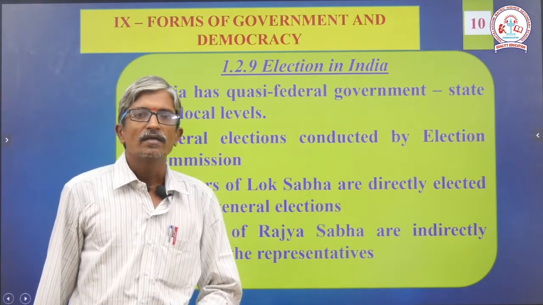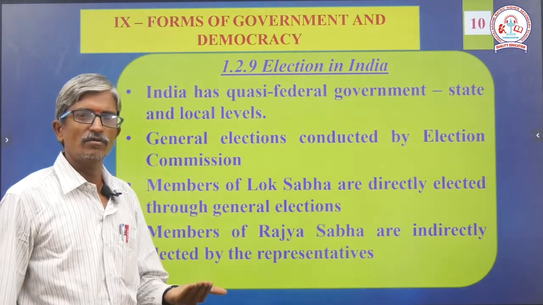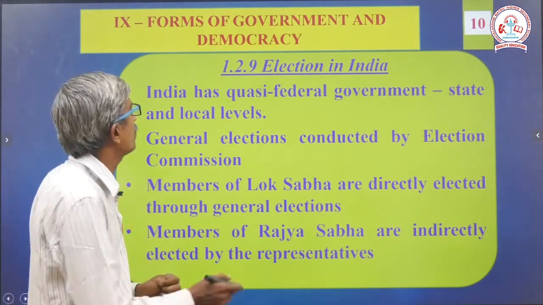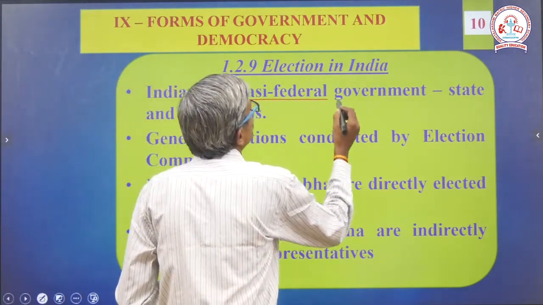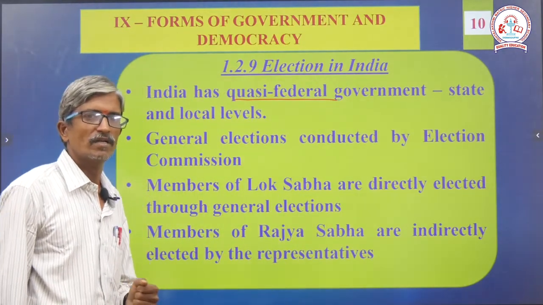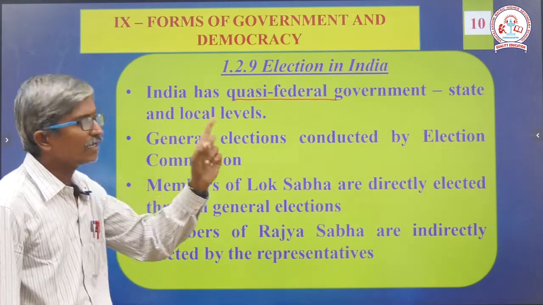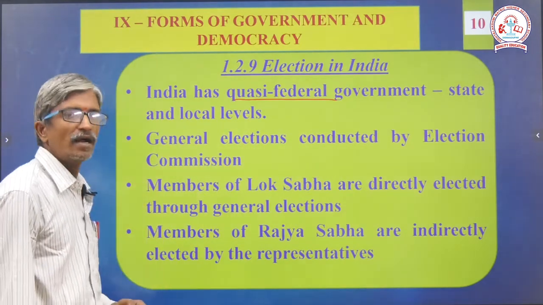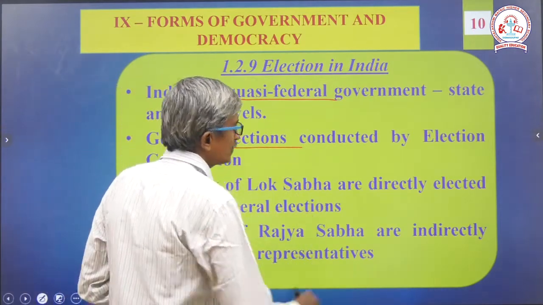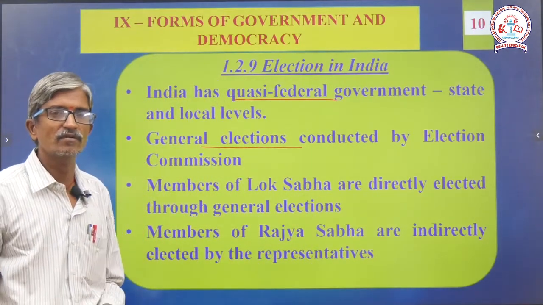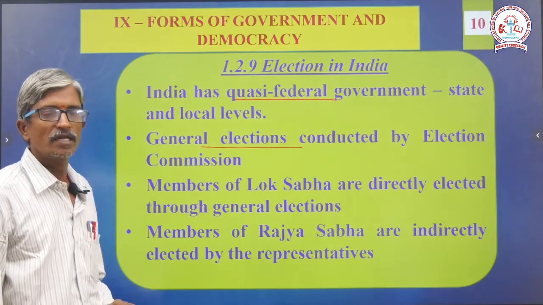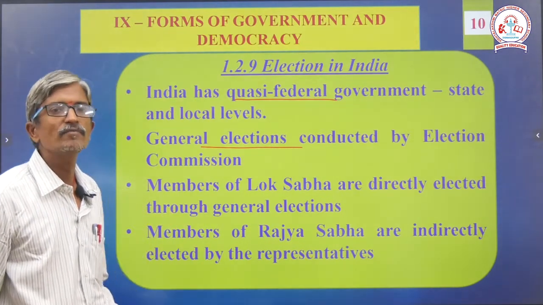Next, elections in India. I told you, democracy means election is compulsory. How are the elections conducted in India? India has a quasi-federal government. That is two types of government, state and local level. General elections are conducted by the Election Commission once in 5 years. It's a fixed duration. They will compulsorily conduct the election after the completion of the 5th year.